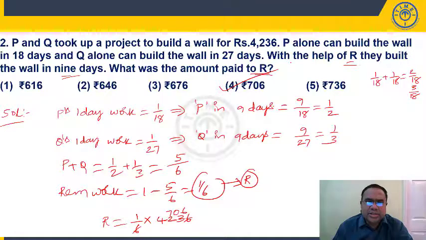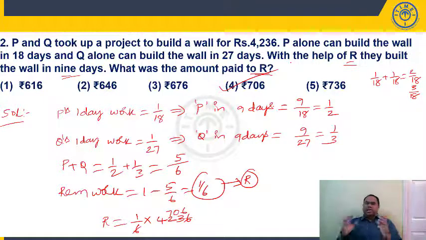This is clear, right, students? So see, the point is you can also find out how many days R will take. P's 1 day work is 1 by 18, Q's is 1 by 27. P plus Q plus R is 1 by 9. Subtract, you will get R, then find the ratio of time taken, you will get the efficiency ratio. It will be lengthy.